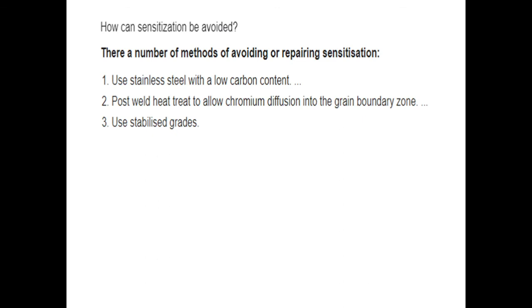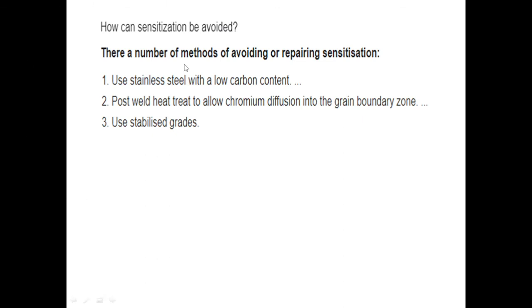If we manufacture a stainless steel plate, and we know that this plate will undergo a welding operation, we need to decide the percentage of carbon in that case.